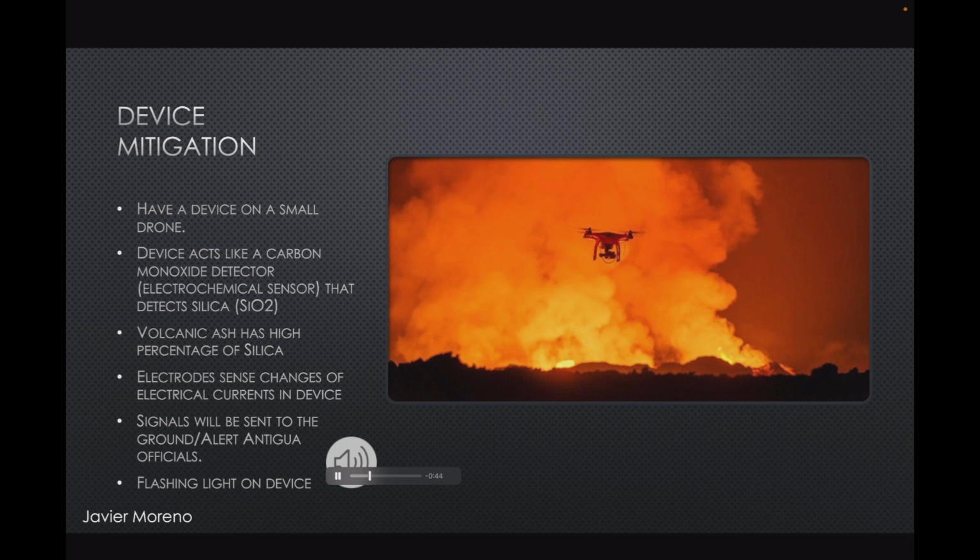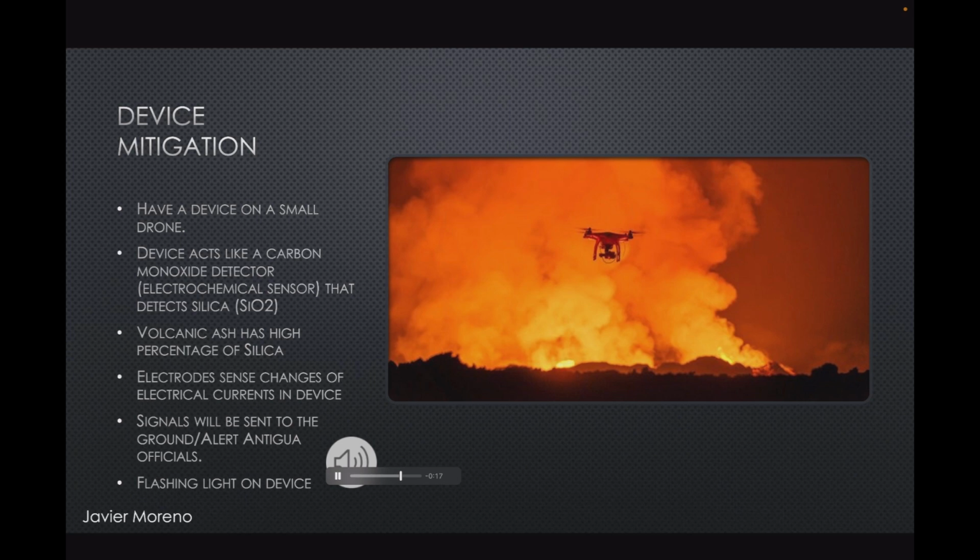We would place a device on a drone and use said drone that would routinely fly close to Volcán de Fuego. The device would act similar to a carbon monoxide detector you may have in your house. Ours would detect silica, which is a compound that volcanic ash is very rich in. There would be an electrochemical sensor, meaning electrodes in a chemical solution would create a reaction when a significant amount of a specific compound gets into the device, triggering an alarm that would be sent to authorities back in Antigua.